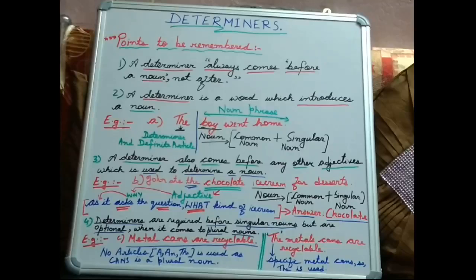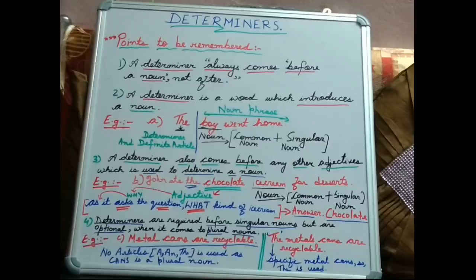John ate the chocolate ice cream for dessert. In this case, the is the definite article, but the word chocolate is not a noun, it is an adjective. Why is it an adjective? Because we can ask the question, what kind of ice cream? Our answer is chocolate ice cream. So the word chocolate modifies, or in simple words tells us more about the ice cream, as to what kind of ice cream it is. What kind of ice cream has John taken?